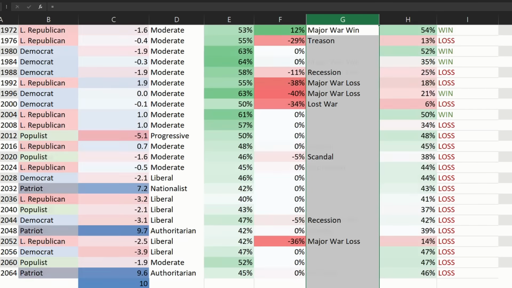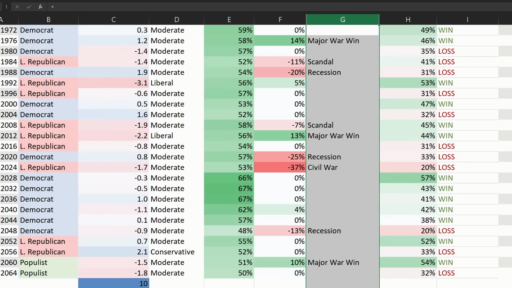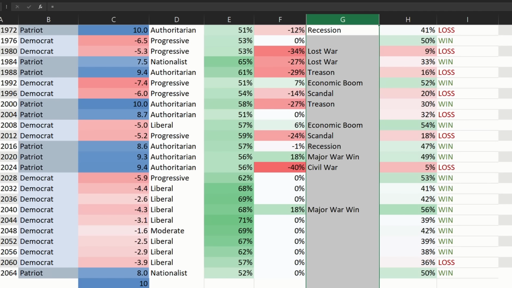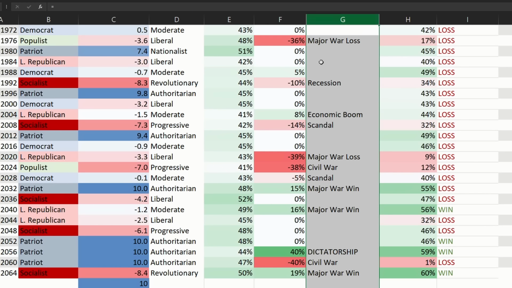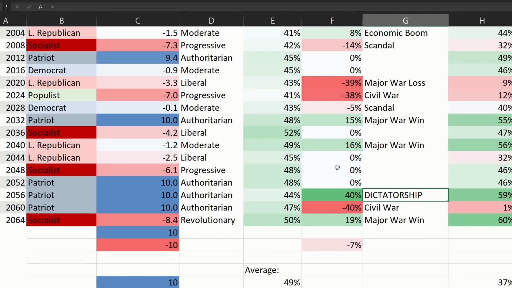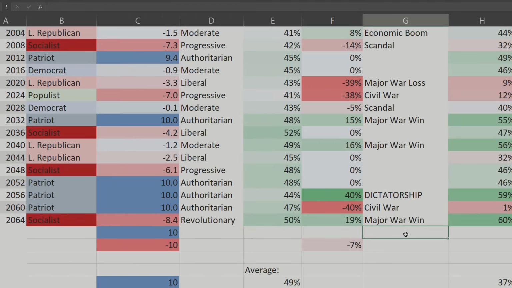Here's another interesting thing I've plugged in. Radical parties are more likely to cause crises as they implement their radical policies. Sometimes that's recession, sometimes that's civil wars, sometimes that's foreign wars, which they may win or they may lose. If a radical party gets in power and keeps its radical core, it will try to forge a dictatorship. This can either fail, which causes a civil war and the destruction of the party, or succeed, in which case they get a major boost to their popularity thanks to the suppression of opposition.